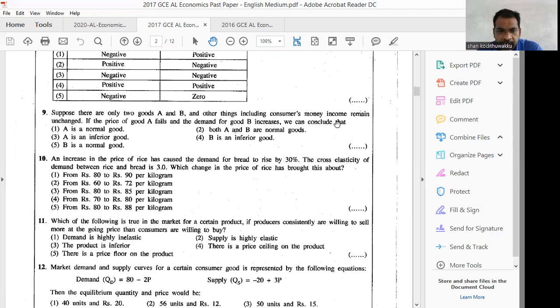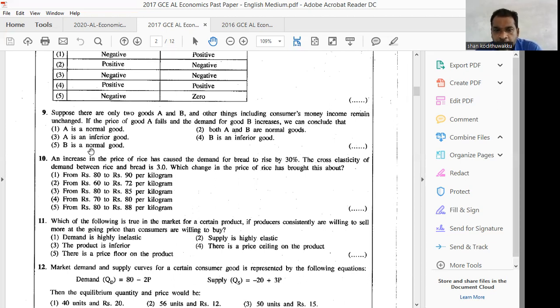We can conclude that, since the only thing changing is price, when the price of A falls but demand for B increases, we can conclude that B is a normal good.